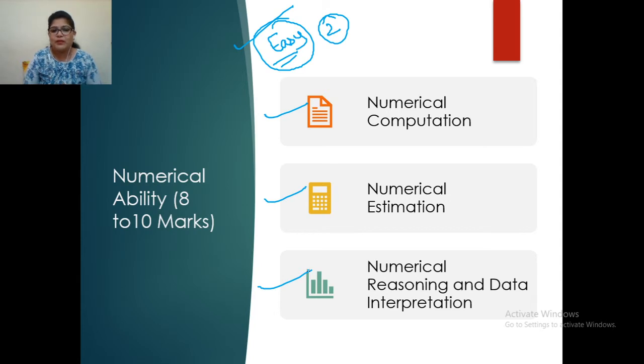If you are preparing for other competitive exams like MPSC, WRD, etc., this numerical ability is asked everywhere. So you have to study this throughout your engineering curriculum. No matter which year you are in, first year, second year, third year, you have to keep studying this type of questions from whatever source you have got. So this is very important, that is numerical ability, which is asked for about 8 to 10 marks. Okay, is it clear? If you have questions related to this, ask me.